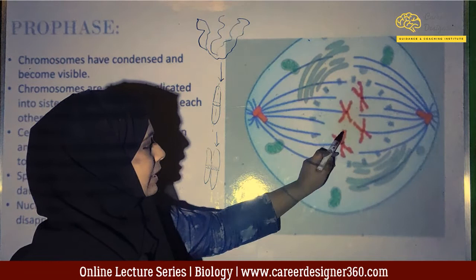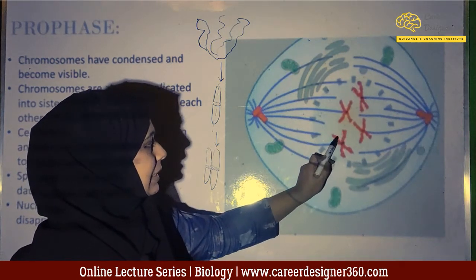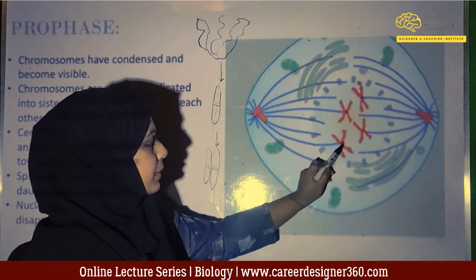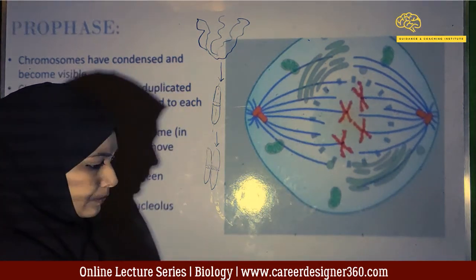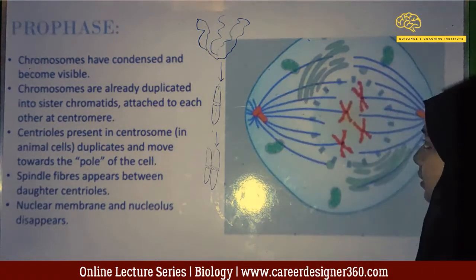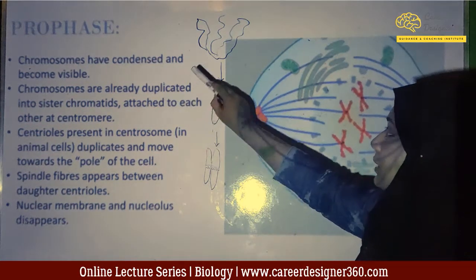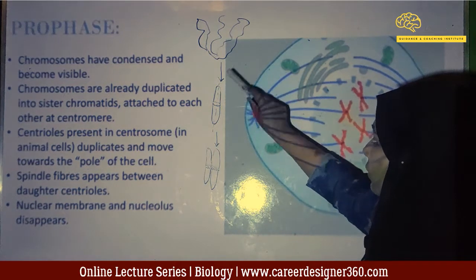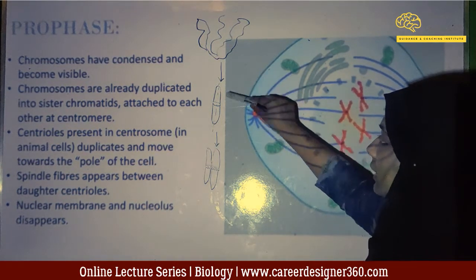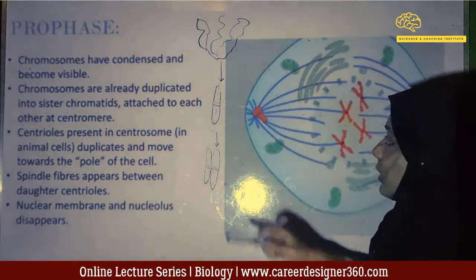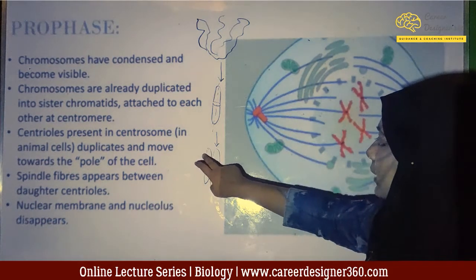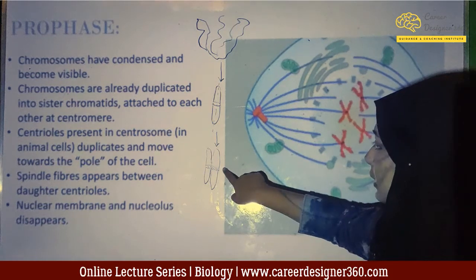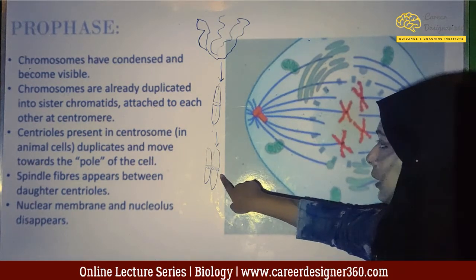So this forms an X-like structure. These two are the sister chromatids attached together by a centromere in between. So in prophase, the chromatin fibers have condensed to form chromosome, which has already been duplicated to form two sister chromatids attached together by the centromere.